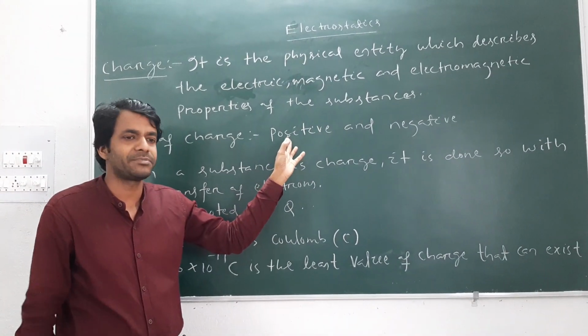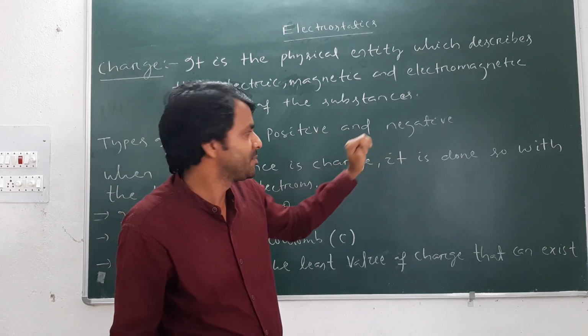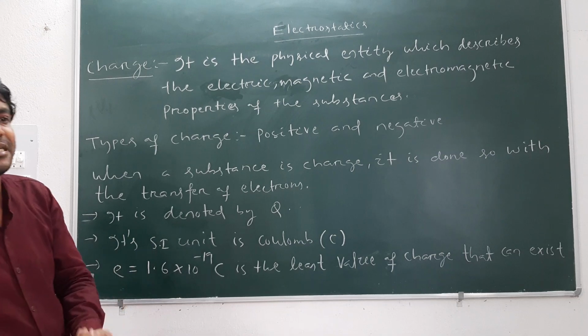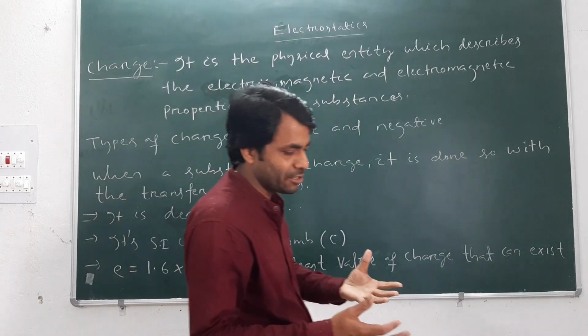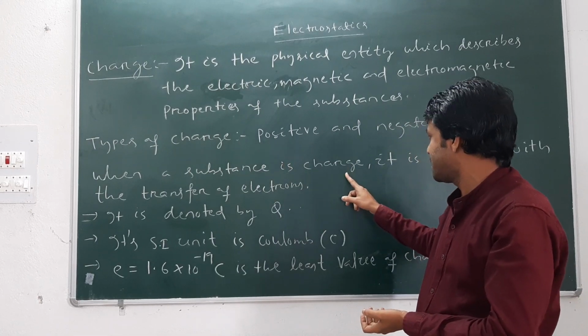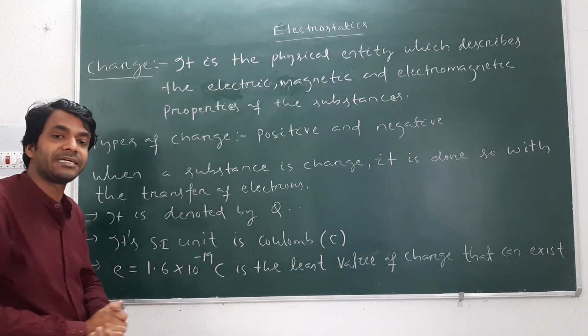Then the types of charge. Charges are of two types. One is positive charge, another is negative charge. A body or a substance is said to be charged when it is done so with the transfer of electrons.